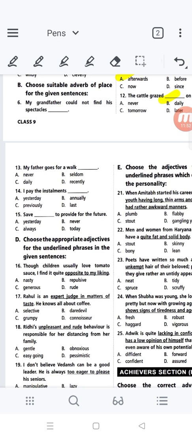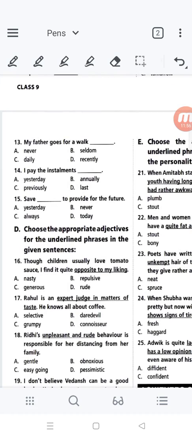Okay, first one, see the D number. What is the instruction? Choose the appropriate adjectives for the underlined phrases in the given sentences. Though children usually love tomato sauce, I find it quite opposite to my liking.